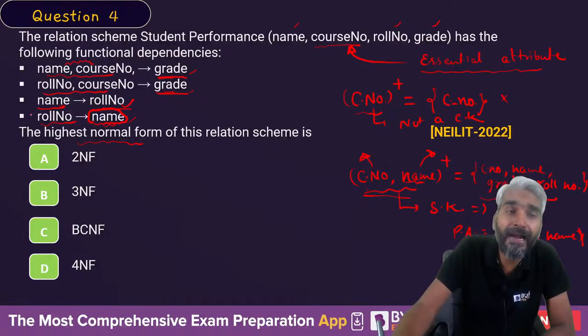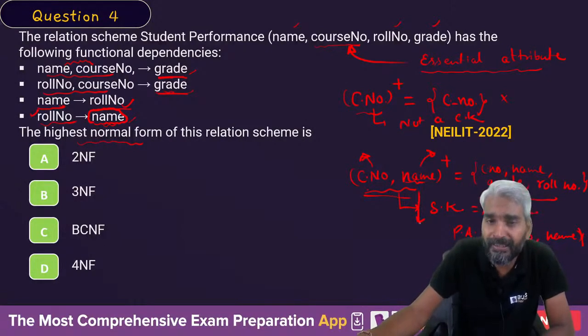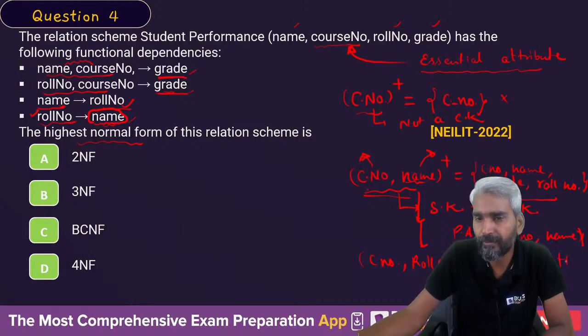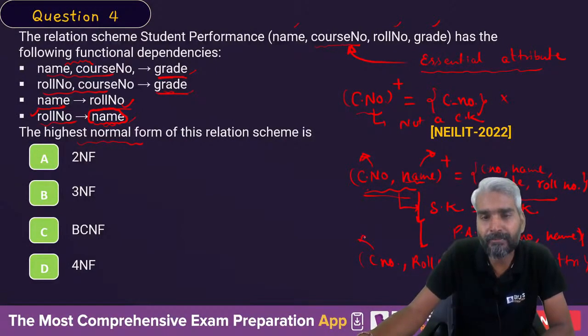So name can be identified by roll number. Therefore, rather than name, you can actually replace it by roll number, and this will also produce the same information. So if you say course number plus roll number together define all attributes, then it's good enough. But is it also minimal? Yes, sir, because course number cannot go out of the candidate key, and if you remove roll number, course number alone cannot determine all the attributes. Therefore, this is also a super key as well as a candidate key.